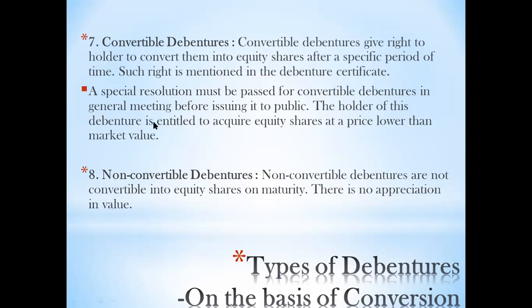The holder of this debenture is entitled to acquire equity shares at a price lower than the market value. So if you convert your debentures into equity shares, you can purchase those equity shares at a lower price in comparison to the market value. This is one of the advantages if you convert your debentures into equity shares.